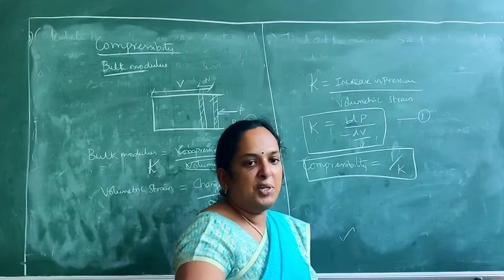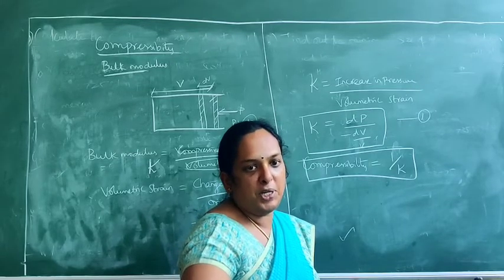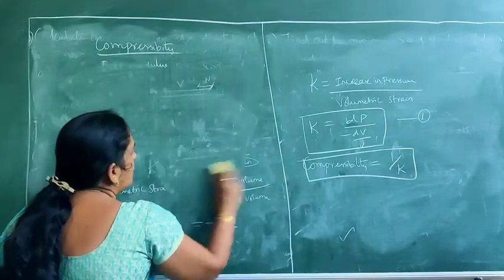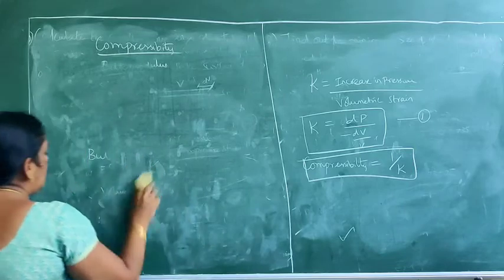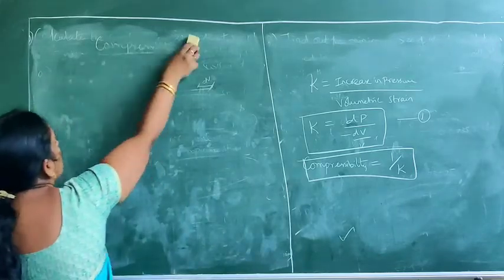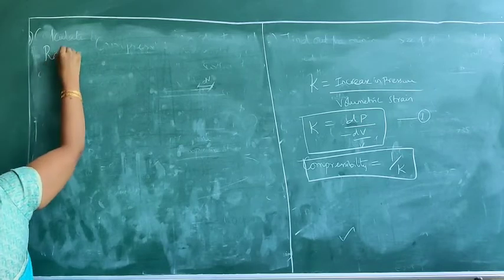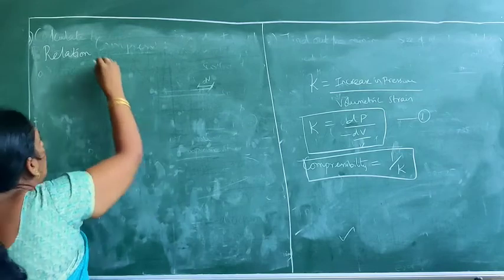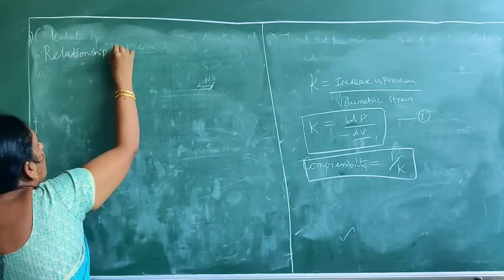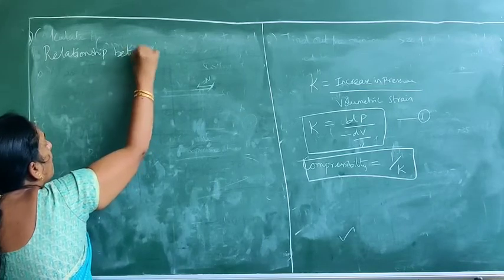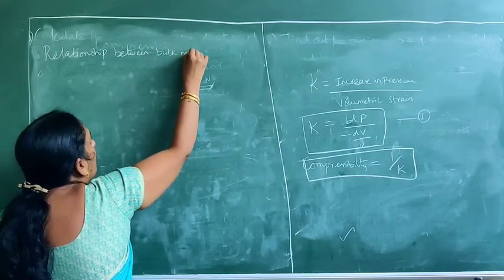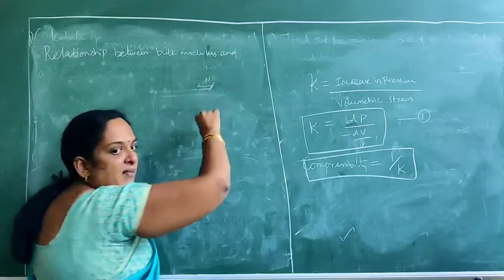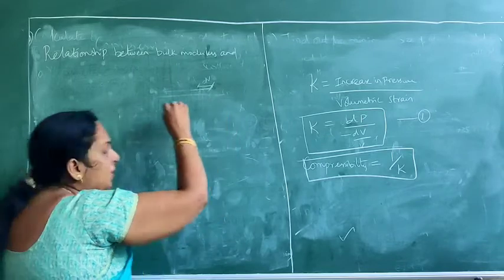Now we will see what is the relation that connects the bulk modulus, which is given by the symbol K, and the pressure P for a gas. So we have two processes, one is the isothermal process and the other one is the adiabatic process. So we will see what is the relation that connects the bulk modulus K and pressure P.